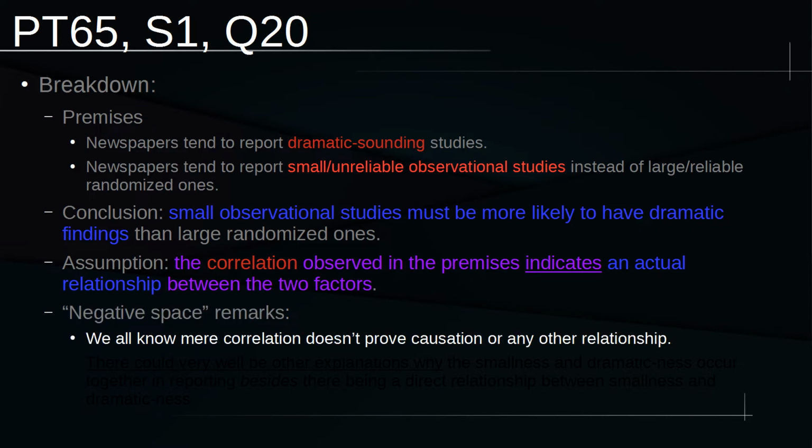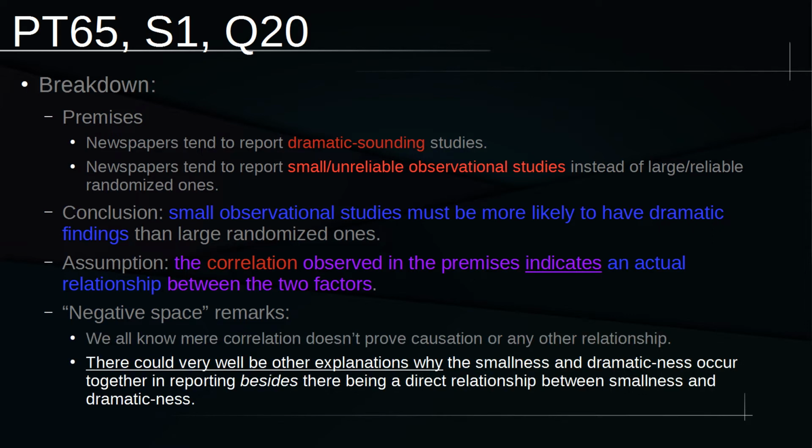We all know, and if you don't, you do now, that mere correlation doesn't prove causation or any other relationship. If you get premises that just show that two things are happening at the same time, that's all that we know. We don't know that they actually share any sort of real relationship aside from that mere correlation. And to think about it again from a negative space standpoint, it's not about what the argument does say, but what it doesn't say. There could very well be other explanations why these two factors, the smallness of the study and the dramaticness of the study, occur together in reporting, besides there being a direct relationship between smallness and dramaticness.